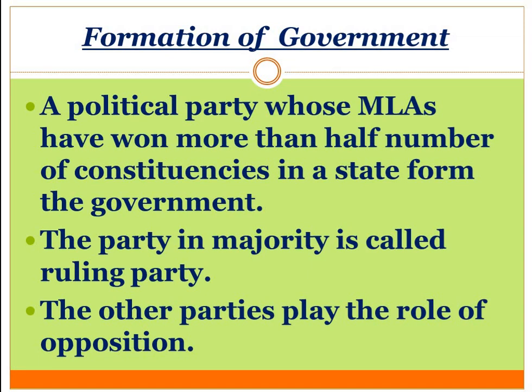And the other major party, Congress, is in opposition. Means the ruling party forms the government, and the others are known as opposition. We have discussed the ruling party as well as the opposition.